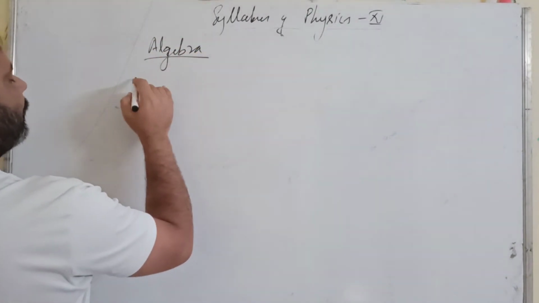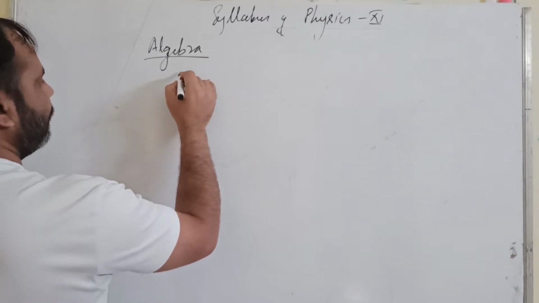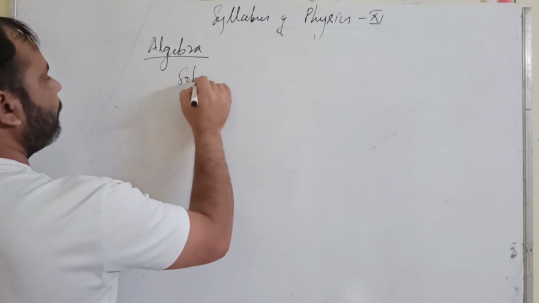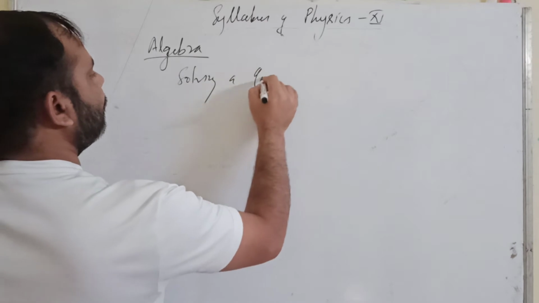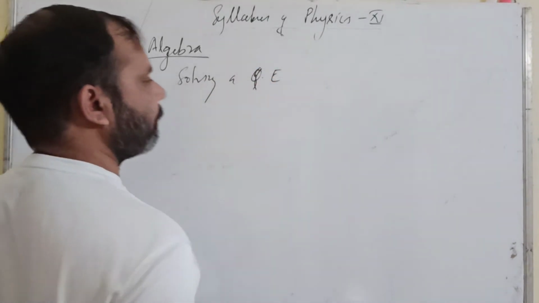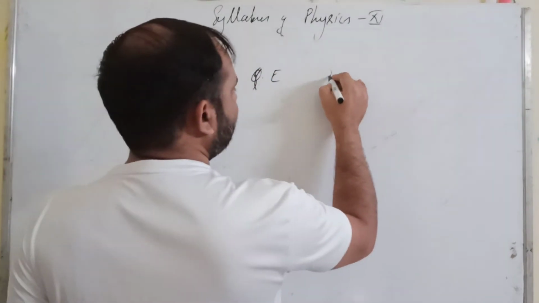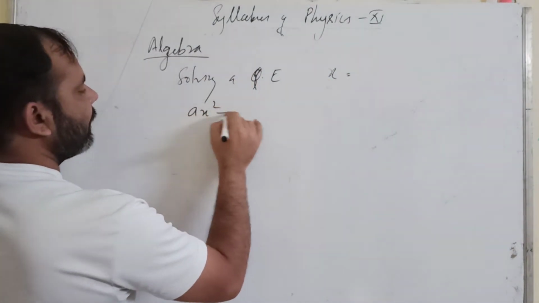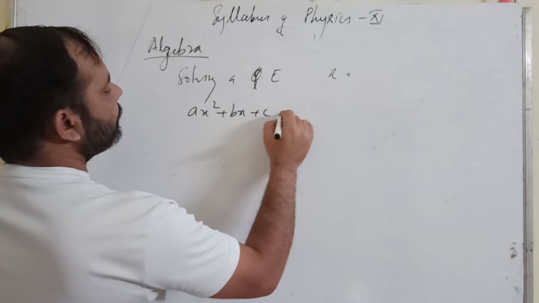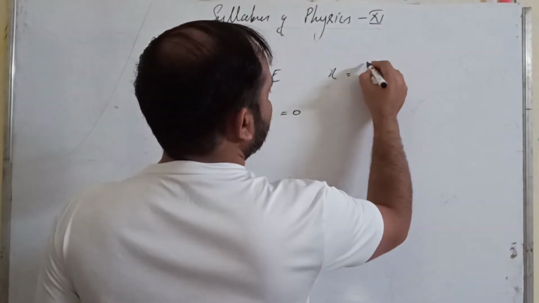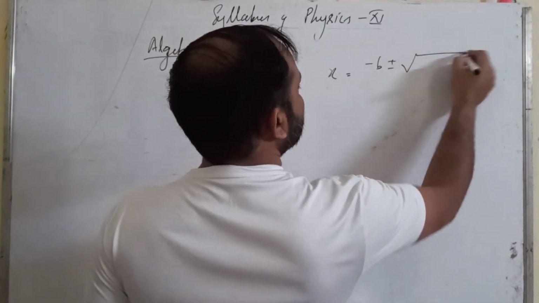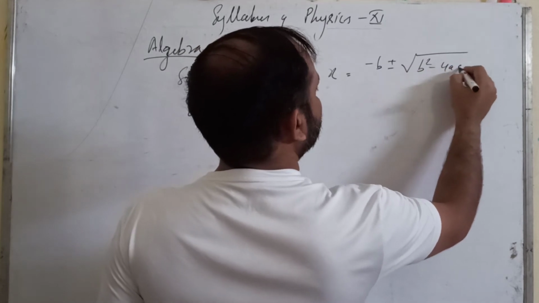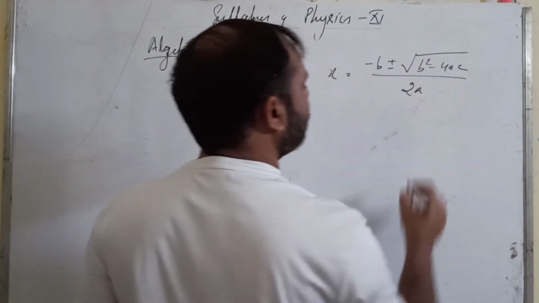Algebra. Now, first of all, about solving a quadratic equation. We all know the formula: if suppose you have a quadratic equation ax square plus bx plus c equals 0, then x will be minus b plus minus under root b square minus 4ac upon 2a.